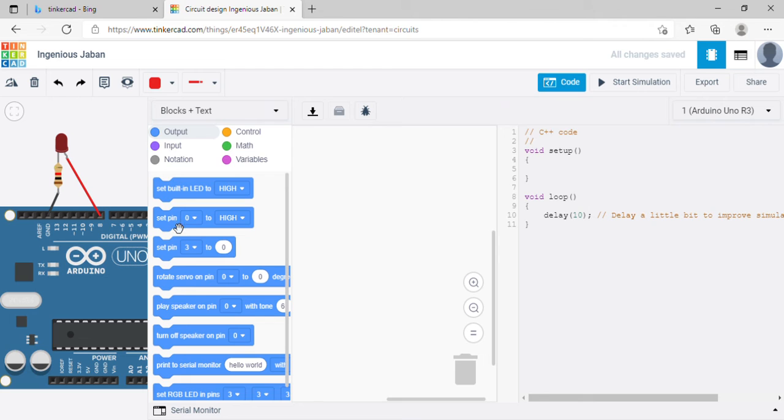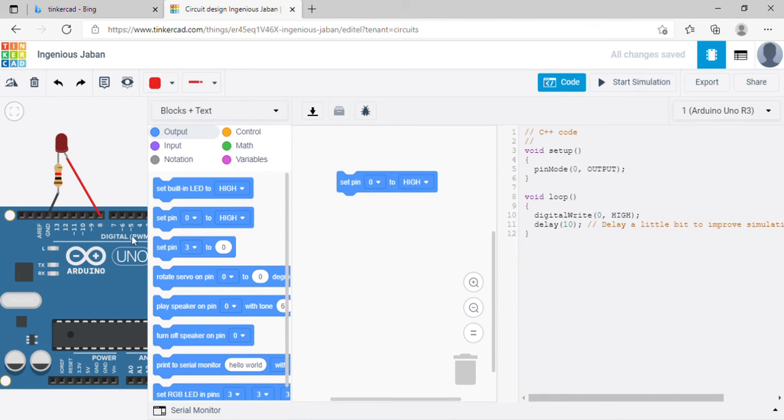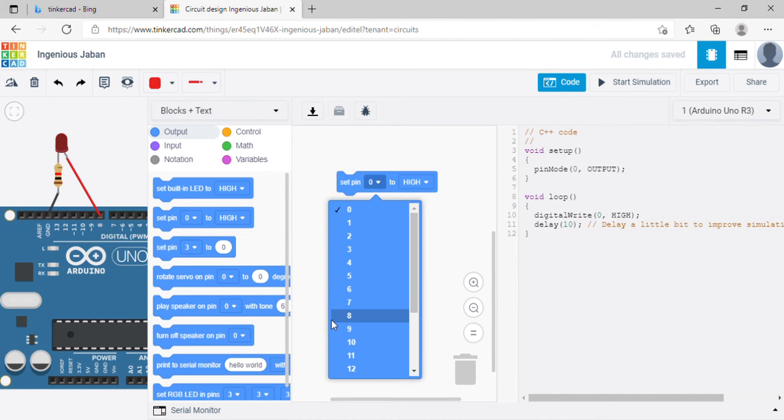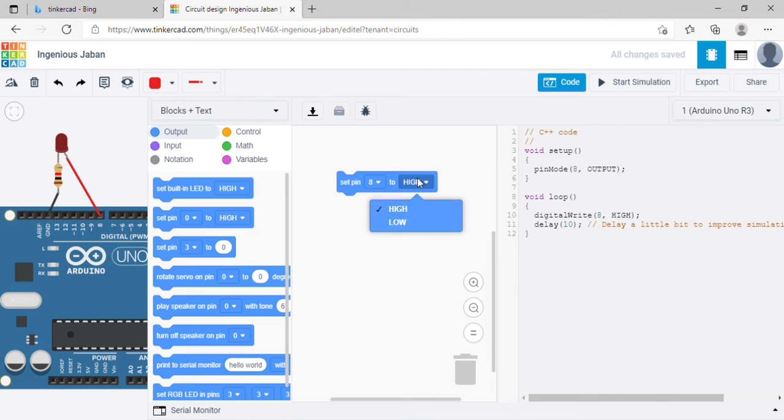So we have to go for this block called output block. Output block in the sense our LED is output now. So we want to make this LED turn on for 1 second and turn off for 1 second. So we have to set the pin information. Which pin is this? 8 number pin. So go for this pin here, and here we are. High in the sense is nothing but to turn on.